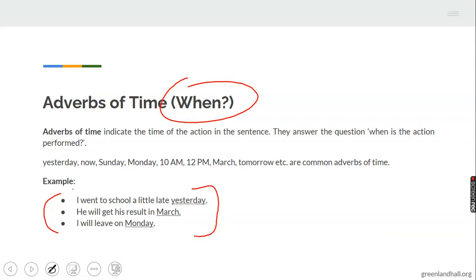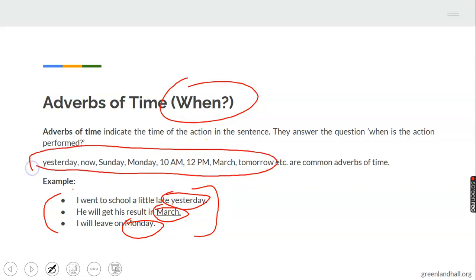When did you go to school? A little late yesterday. When will you get the results? March. When will you leave? On Monday. They all indicate time.